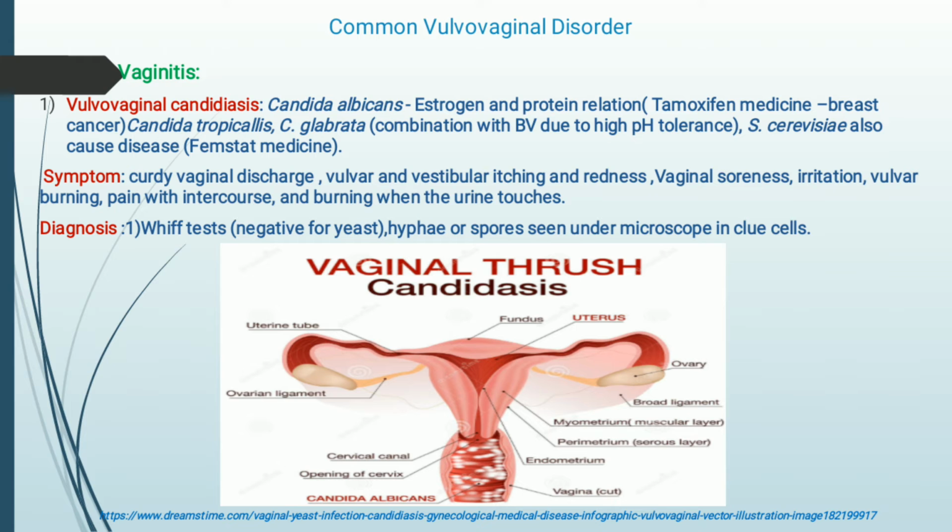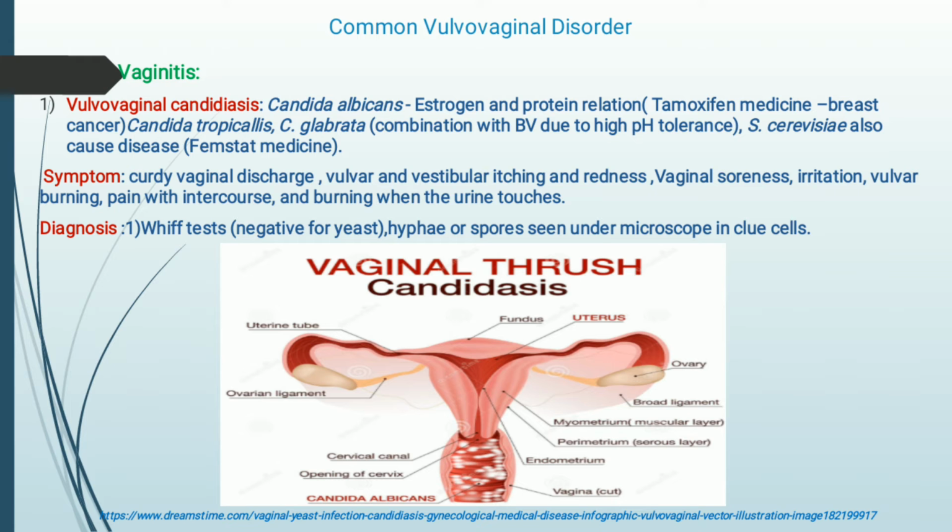So it leads to the stimulation of Candida albicans inside the vagina, which leads to the disease that is vulvovaginal candidiasis. To treat this disease that is due to Candida albicans, there is a drug, tamoxifen. Basically, this tamoxifen medicine is used to treat breast cancers in females, because after menopause, in many females the estrogen level gets decreased, which leads to breast cancer many a times. So tamoxifen is used for treating breast cancer.